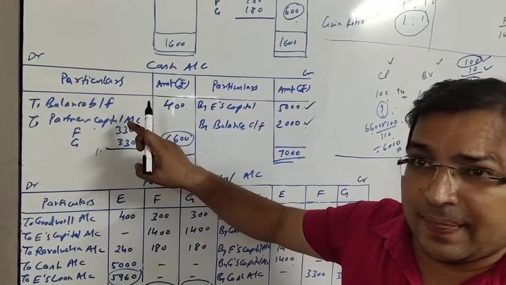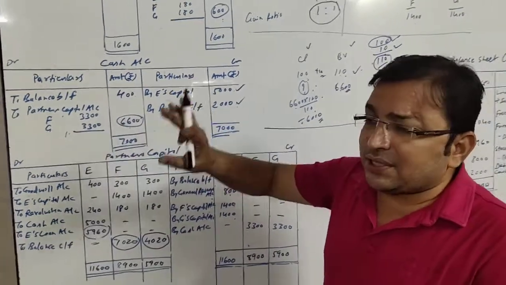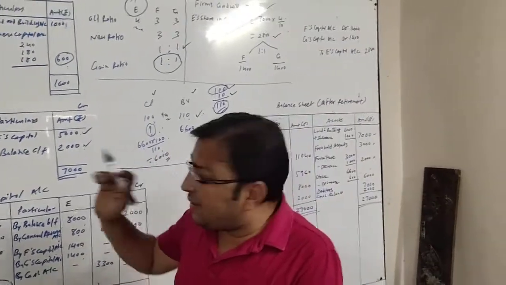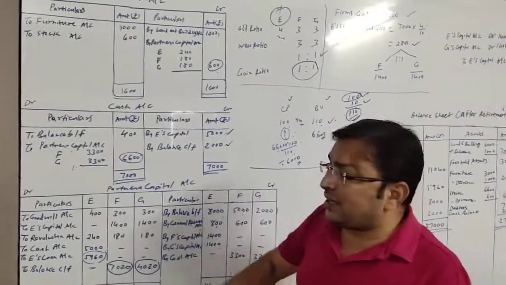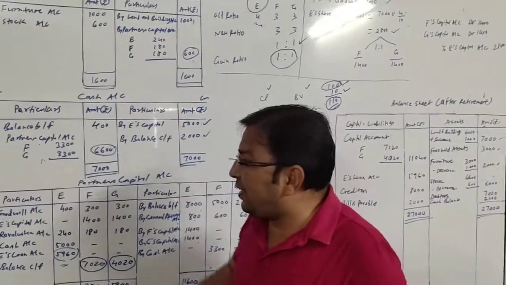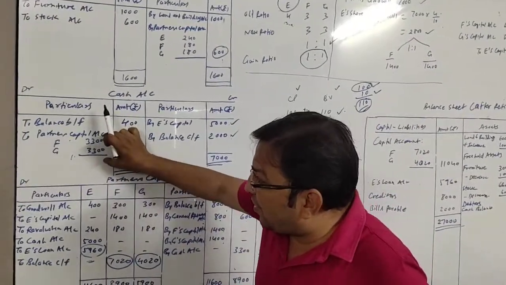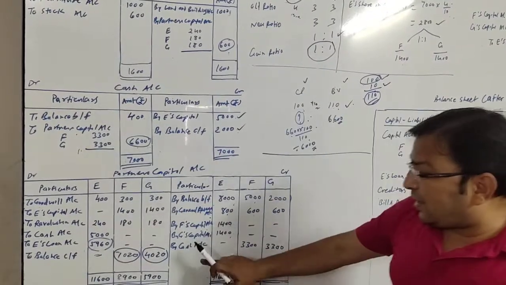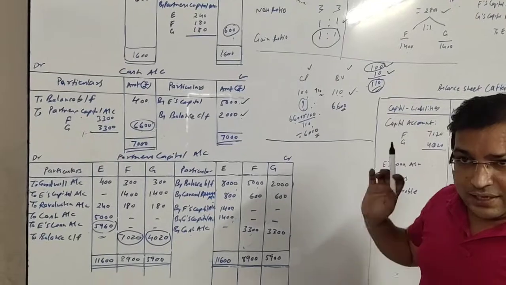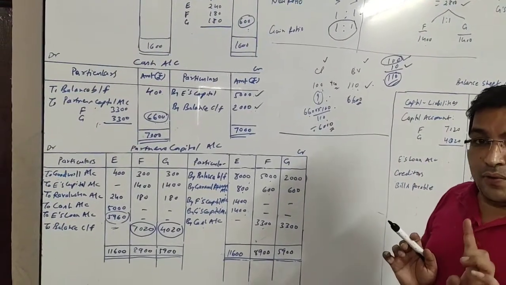Okay friends, so this way we calculate how much amount is needed and who will bring how much. The total amount they need to bring is 6,600, in equal proportion, so 3,300 each. We transfer this to the credit side of the capital accounts by cash account 3,300, 3,300.